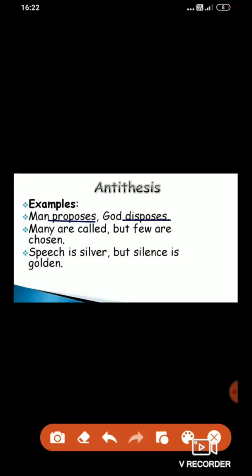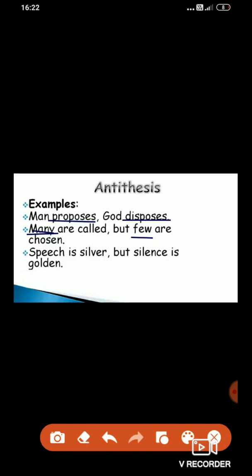Second example, many are called but few are chosen. So here again, the word many and few, these two are opposite words. So these two opposite words are there in one sentence. They are placed side by side. So it is another example of antithesis.